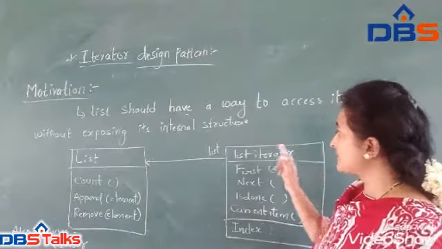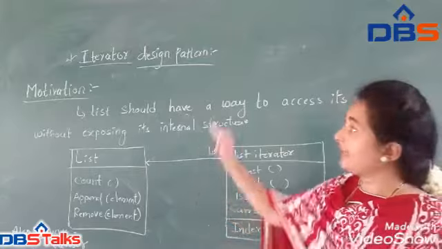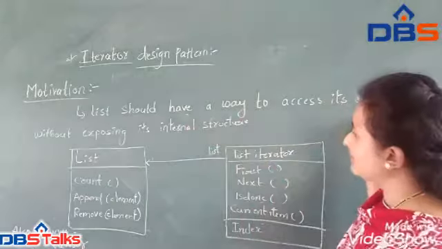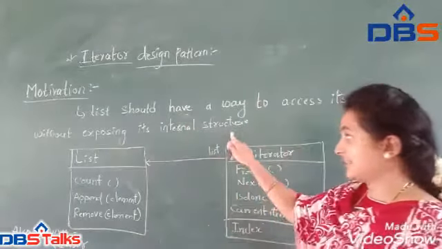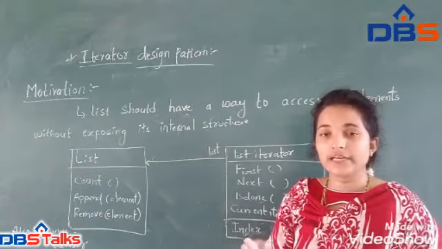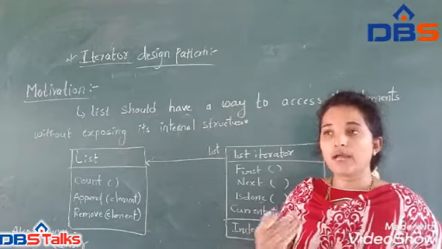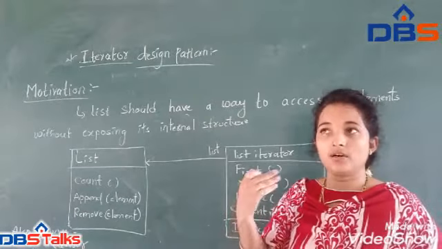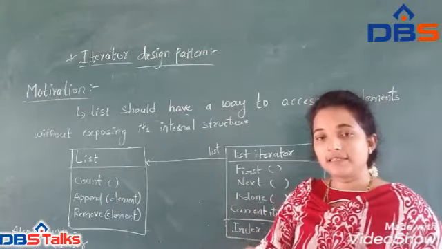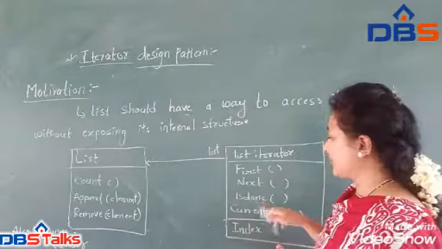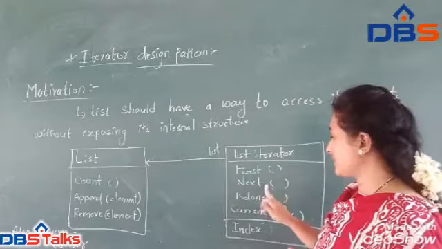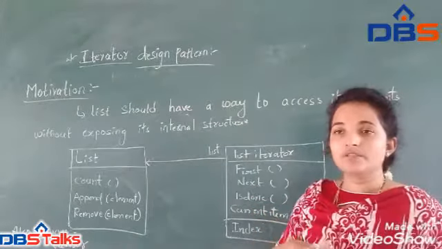This is the working of this motivation by using the iterator design pattern. The list should have a way to access its elements without exposing its internal structure. Whatever internal structure we have in the container, it doesn't show the internal representation. If you want to access all the objects from the container, we use the iterator design pattern. In this pattern we have first, second, next, and by using this we access the objects from the container.